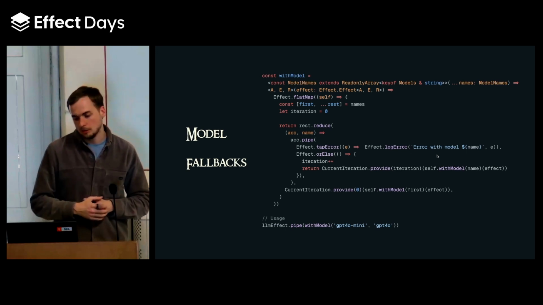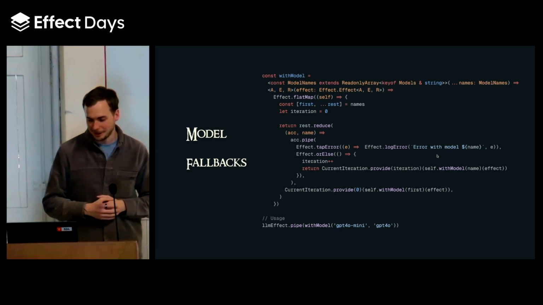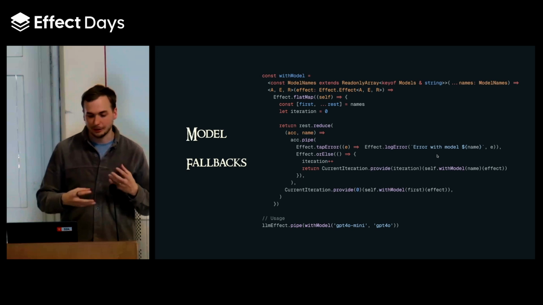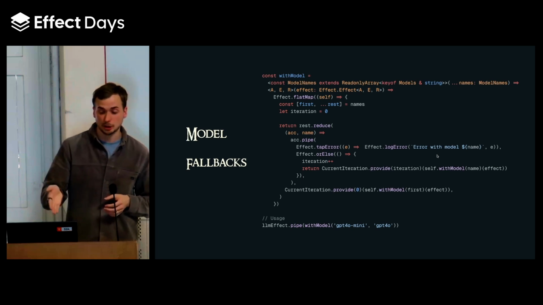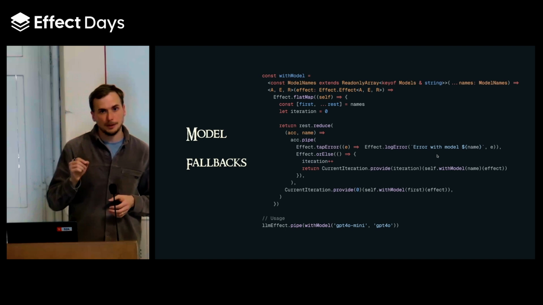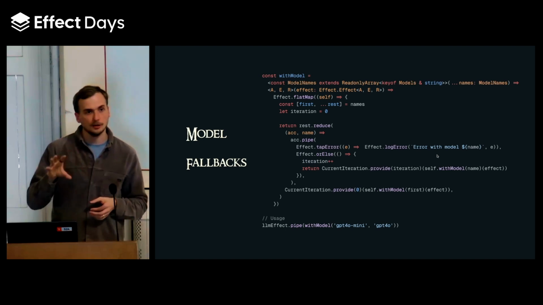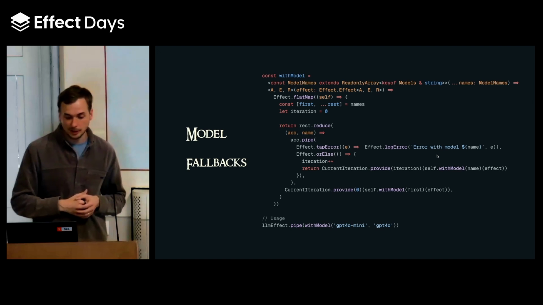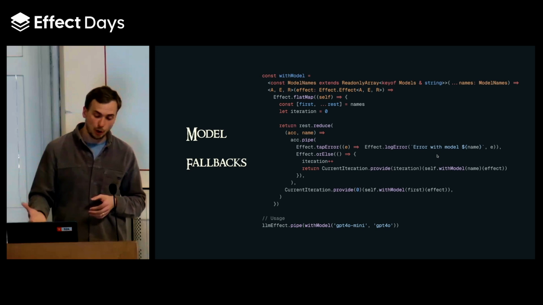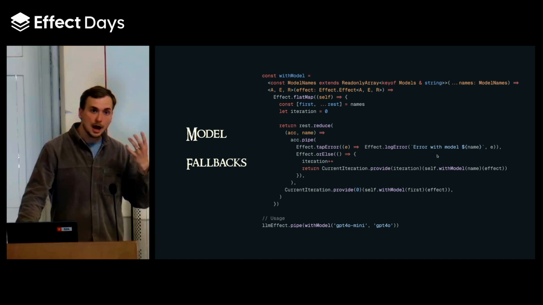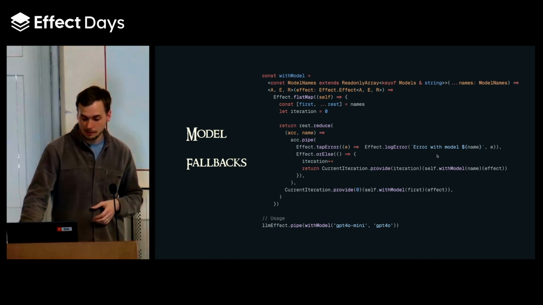This is actual code from our code base, written by Tyler, that we use to make sure we can fall back if a model can't do the job. In this case, GPT-4 Mini is a much cheaper model, so you might want to try that first. Another thing to say here, because everything is composable, if in the pipe we have as a first argument a validation function that, for instance, looks at the LLM output and validates if it's valid, the with model retrying is also working, right? So the model provider failing is one thing, but the output of the LLM not being what we wanted is another thing that is quite common.